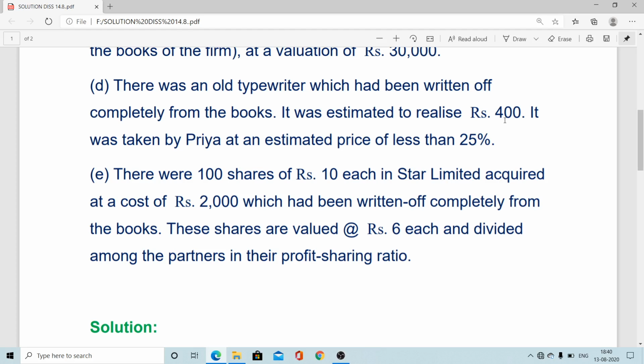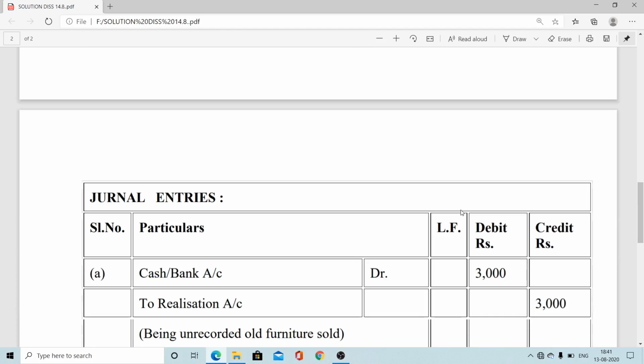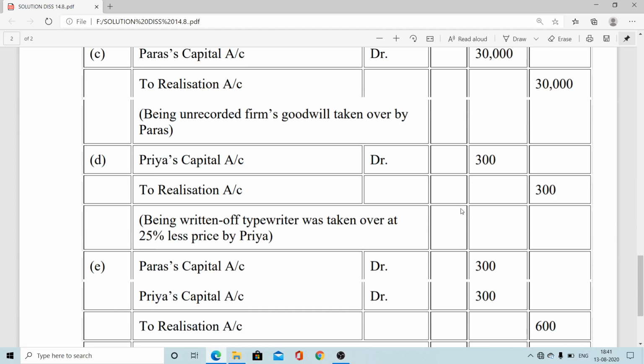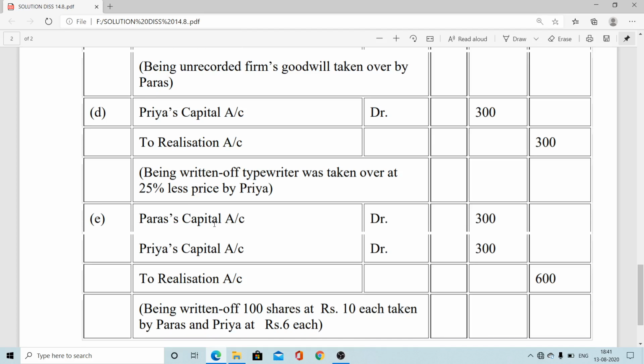Though it is estimated at 400, the partner takes it at less 25%. 25% of 400 is 100 rupees, one fourth. I have to deduct the 100 rupees discount, and after that you pass the asset taken over entry. Again in the same way, partner's capital account debit to realization account, and the net amount is 300. So this is the entry: Priya's capital account 300 to realization 300. Now one more here.